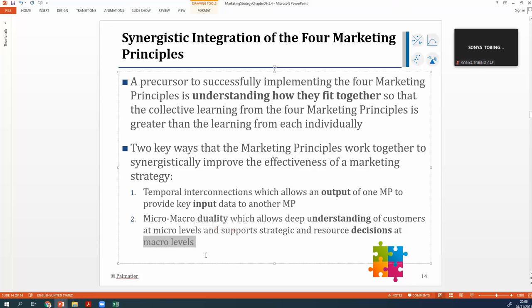The persona is at the micro level, but decisions such as acquisition or branding are at the macro level. So let's take an example.